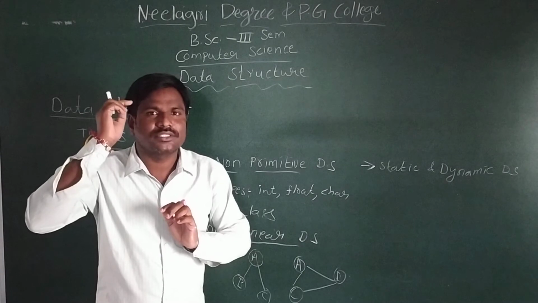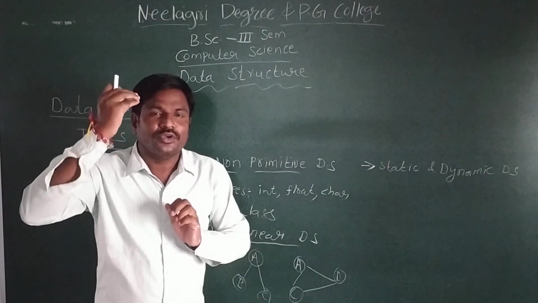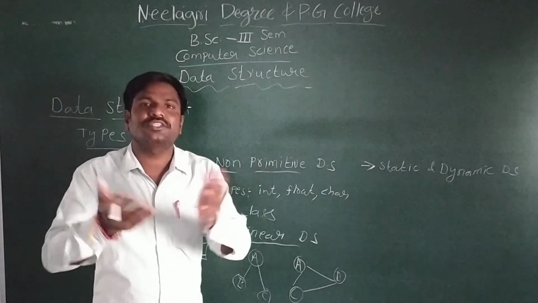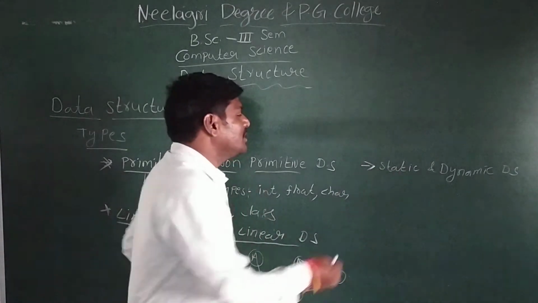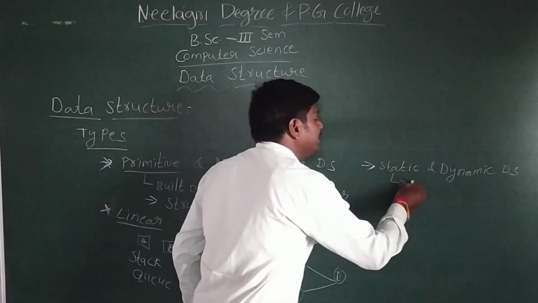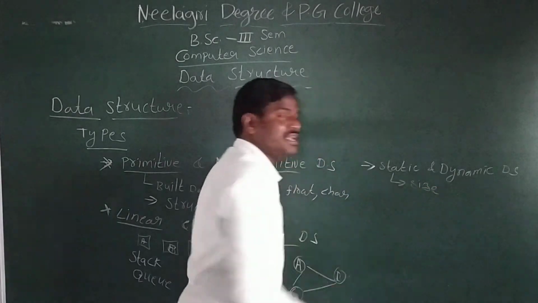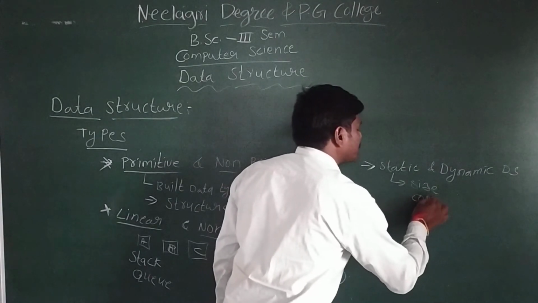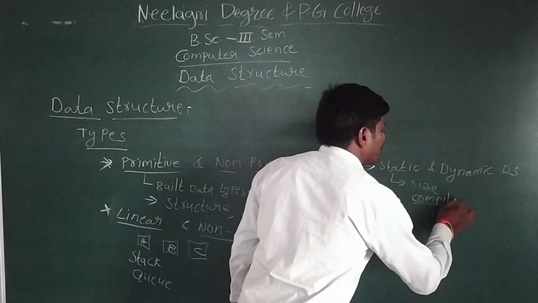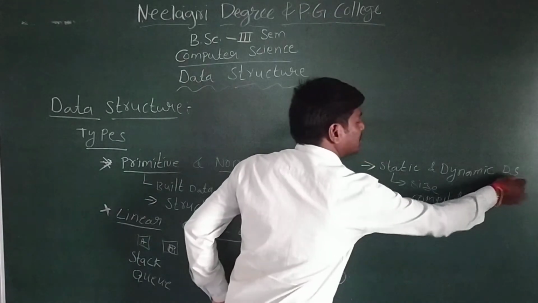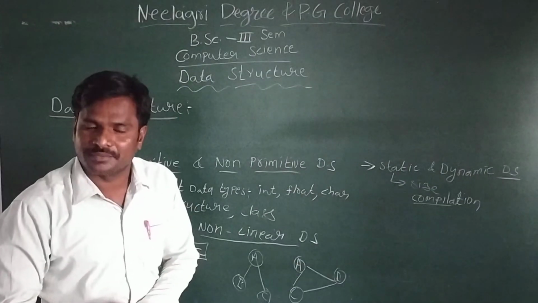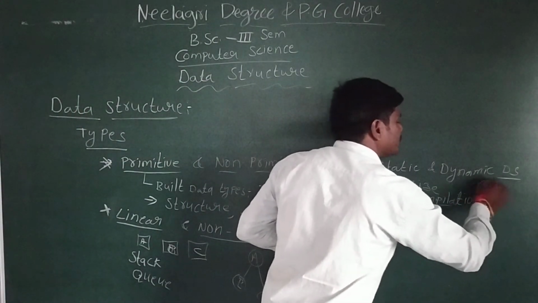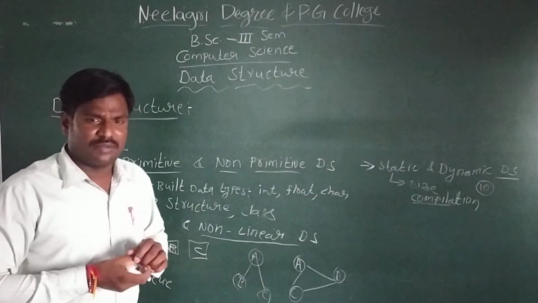At home, you think once, keep one concept in your mind, and work on that concept only. You cannot change based on the situation. That is static. Static data structure means the size of the data structure is mentioned during compilation of the program, and memory is allocated during compilation.